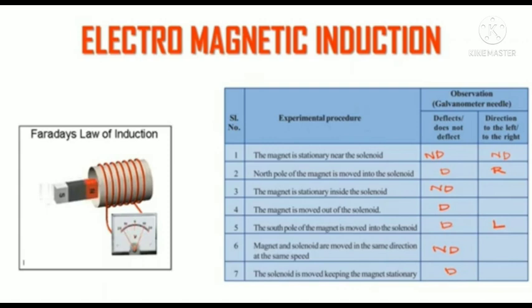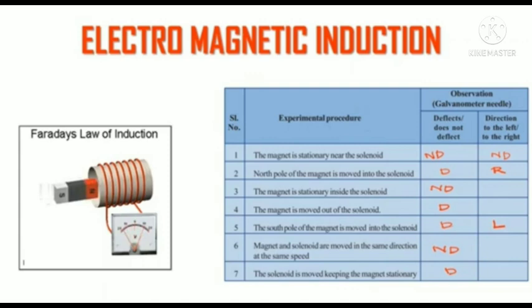There is a deflection. Third situation, the magnet is stationary inside the solenoid. At that time also, there is no deflection. In these cases, we can understand that when the magnet is stationary, there is no deflection, but when the magnet is moved, there is a deflection.